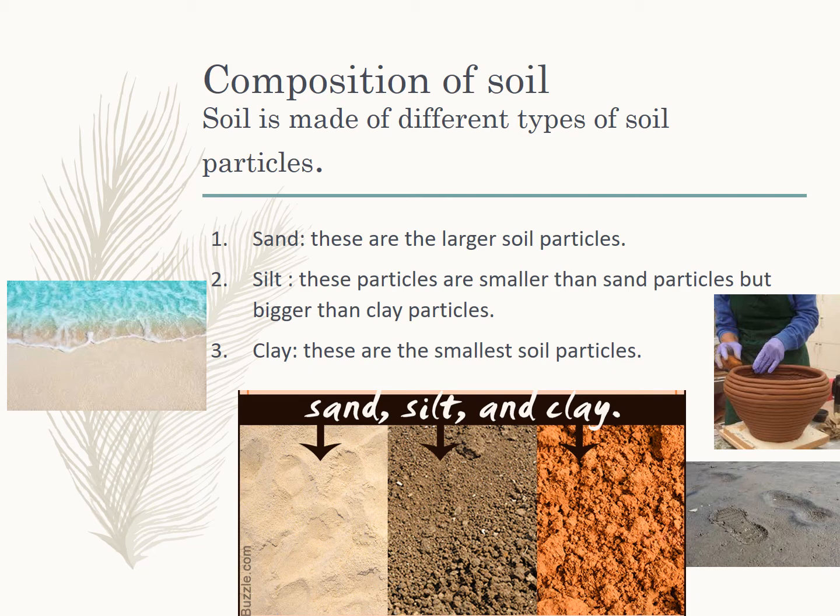Other than these three, stones are there, pebbles are there, minerals such as iron, calcium, potassium, and even humus is there. Soil also contains some amount of air and water. So these all together make the composition of soil, or this is how soil is formed.